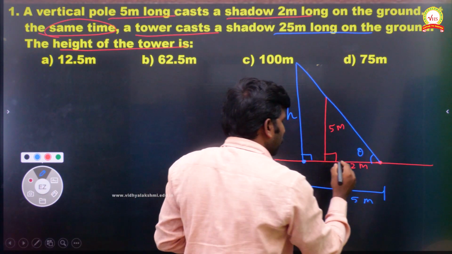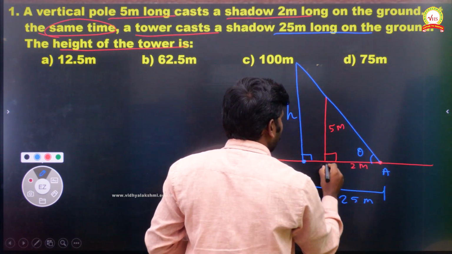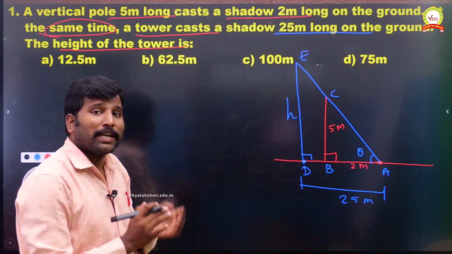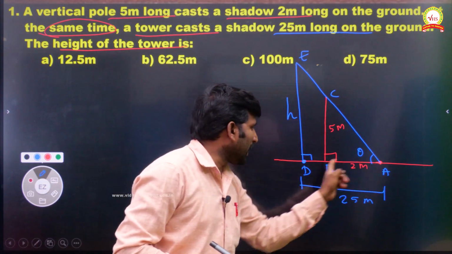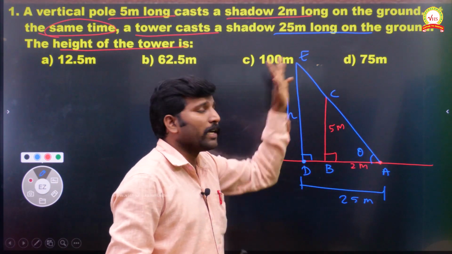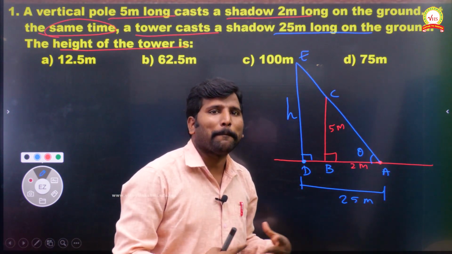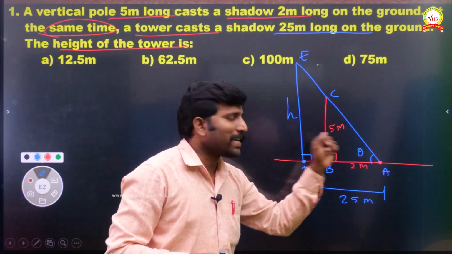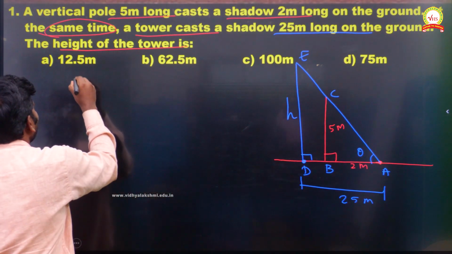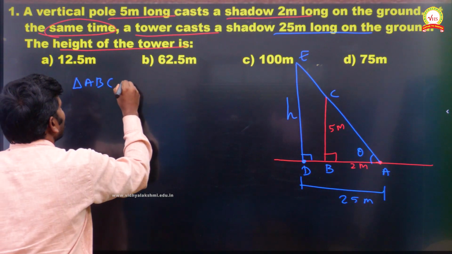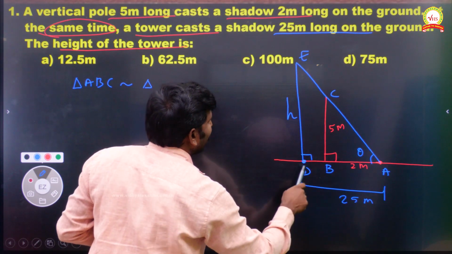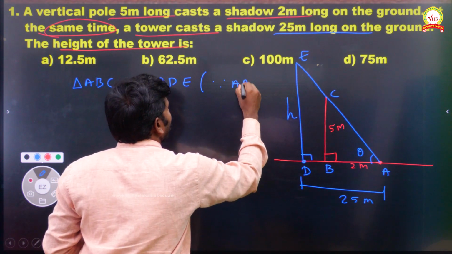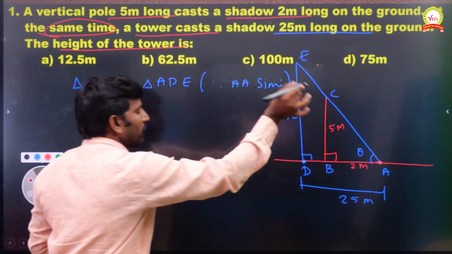Now let me take the names for this. This is A and B, C, D, E. So DE we have to find. Now here we have two triangles, one ABC, another one ADE. Both triangles are similar, I am telling, because it satisfies the AA criterion. See, 90 in both triangles, and angle A is same. So I am telling that triangle ABC is similar to triangle ADE, by AA similarity.